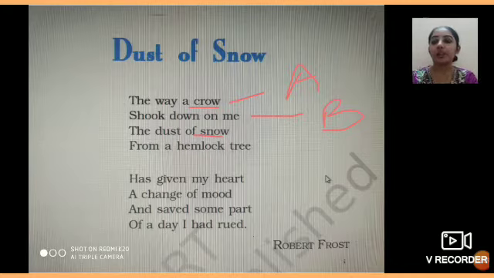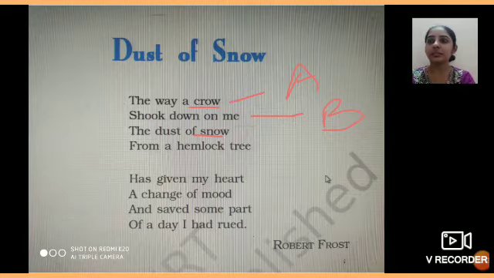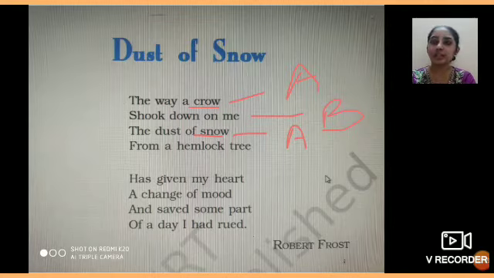Now if they are rhyming, तो इस line को जो name आपने दिया है वही name आप इस line को दोगे. Why? Because the sound is same, they are rhyming. So इस third line को भी you will give the name A, because it is rhyming with the first line जिसका नाम A है.